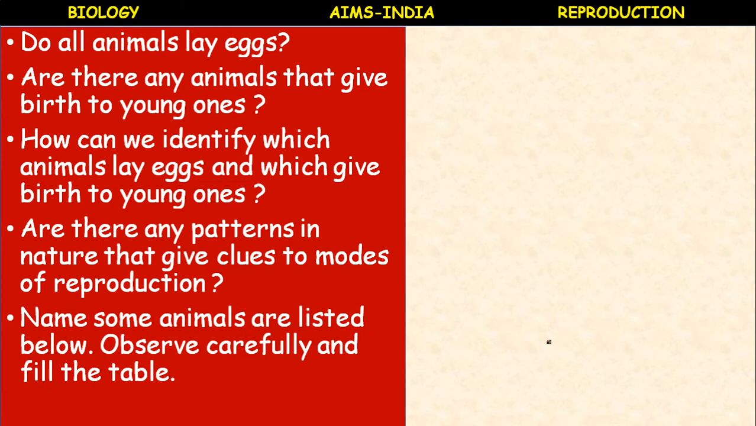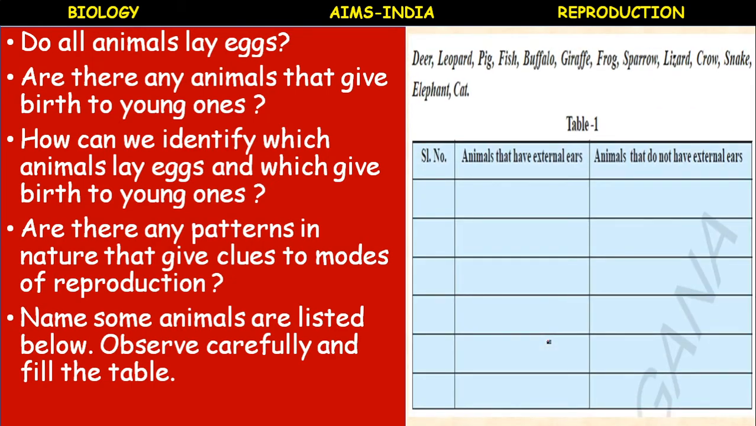Some animals are listed below. Observe carefully and fill the table. You need to fill this table, and here the list of animals is given: deer, leopard, pig, fish, buffalo, giraffe, frog, sparrow, lizard, crow, snake, elephant, cat. Here you have to categorize these animals: animals that have external ears, animals that do not have external ears.